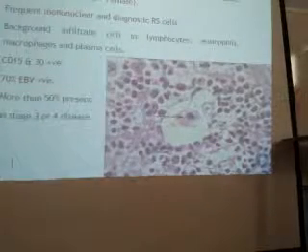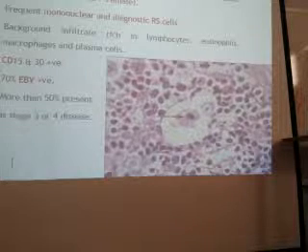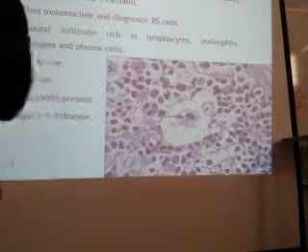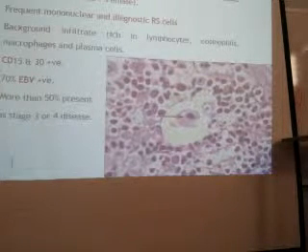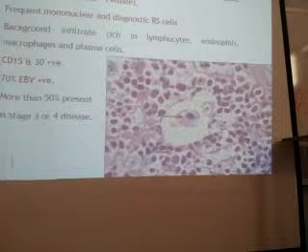Nodular means nodules, sclerosis means collagen deposition. So nodular sclerosis is the most common, characterized by the presence of lacunar cells. Clear? I will show you the picture in the lab.